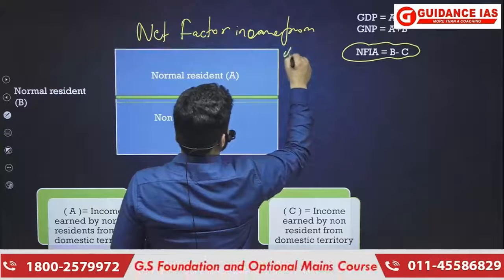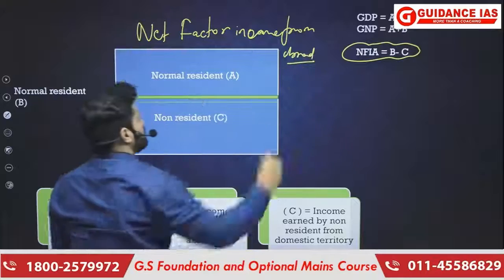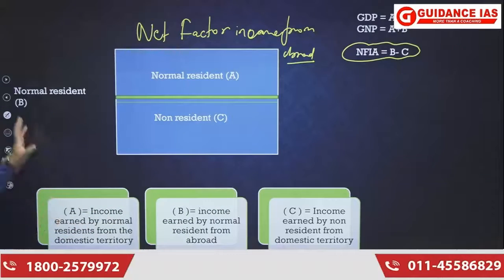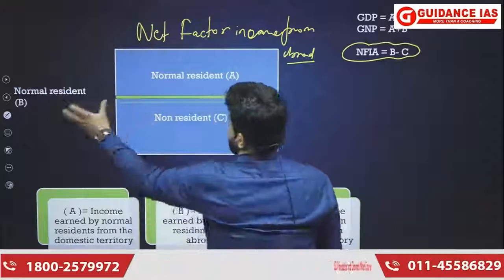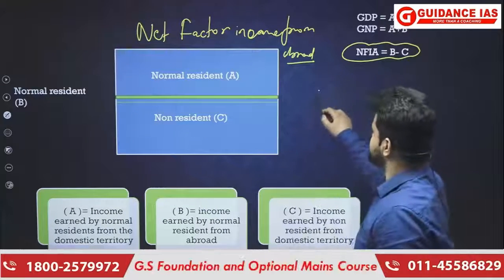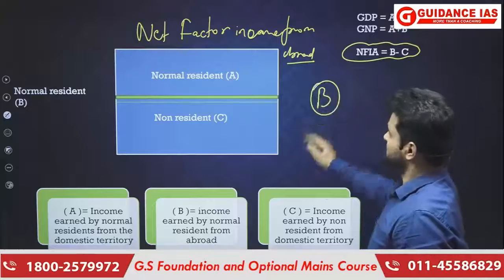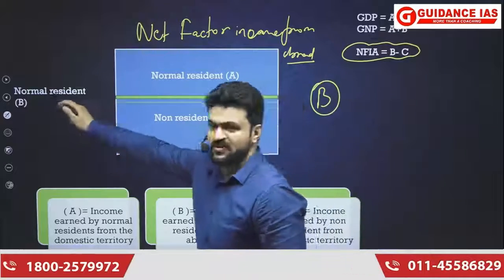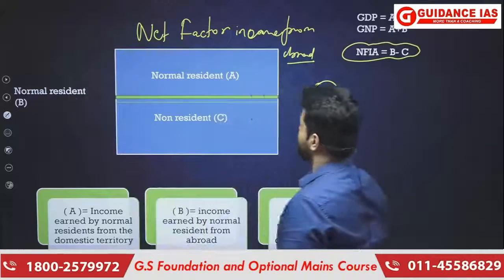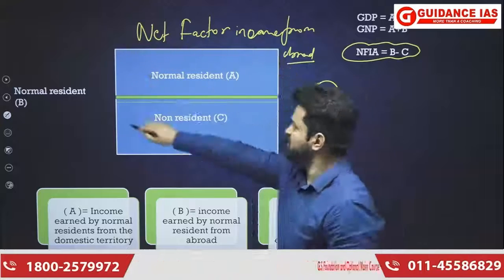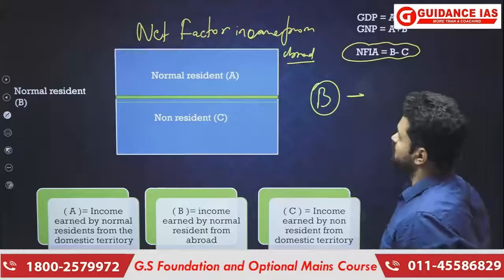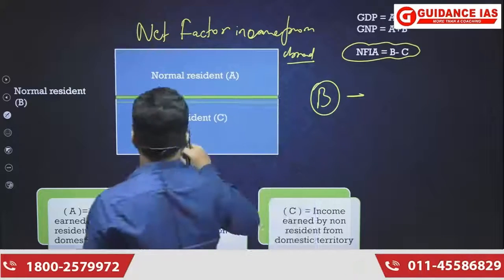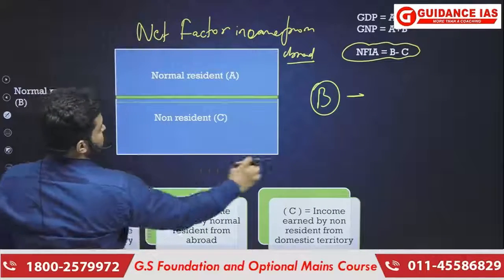It is nothing but income earned by normal residents outside the domestic territory, that is B, because this is the domestic territory of a country, minus income earned by non-residents within the domestic territory.